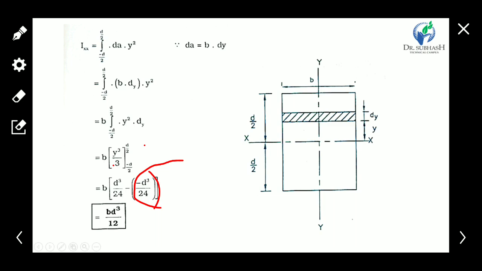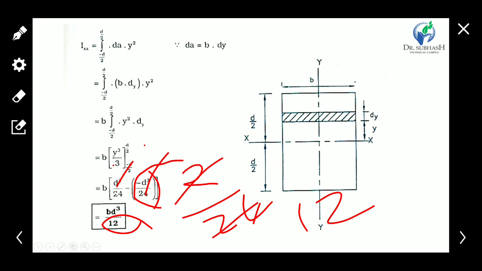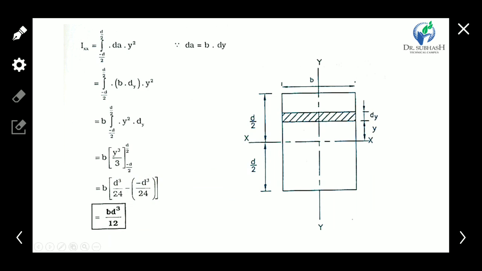Finally, d cube plus d cube gives 2d cube upon 24, which is d cube upon 12. So the remaining equation is b d cube by 12.